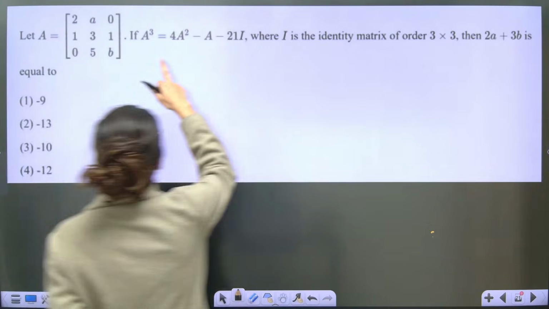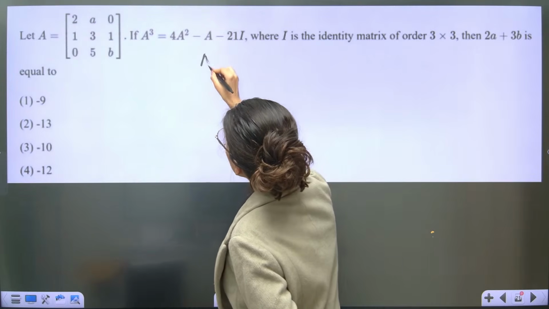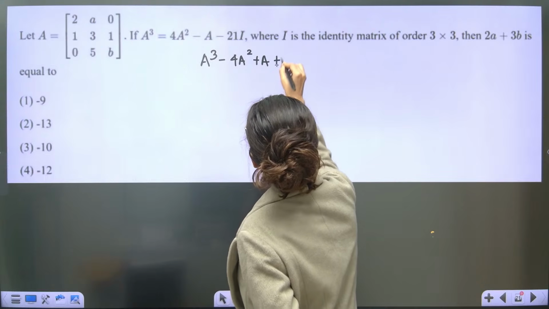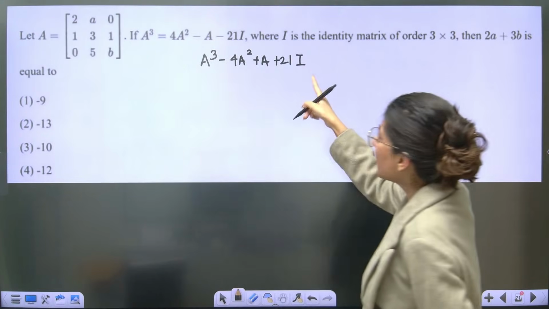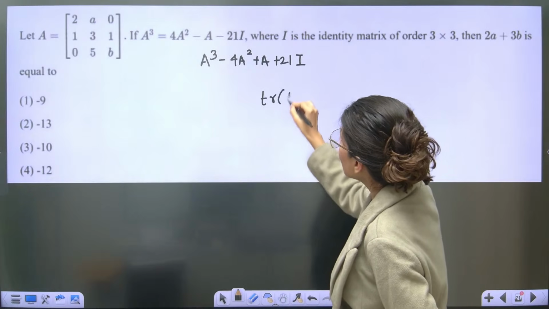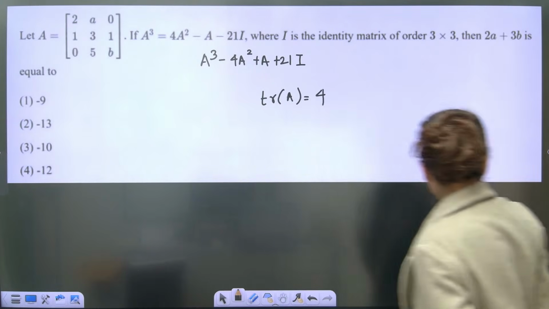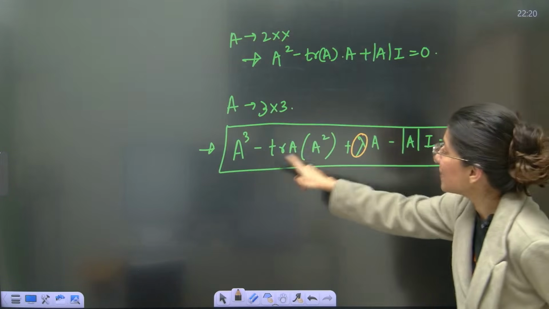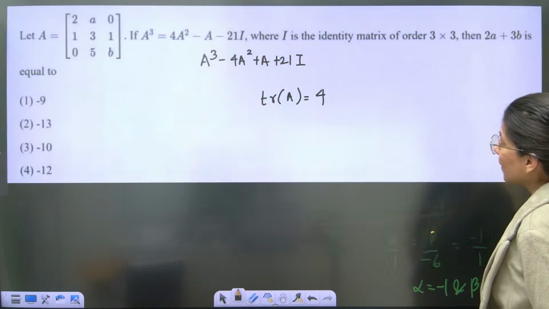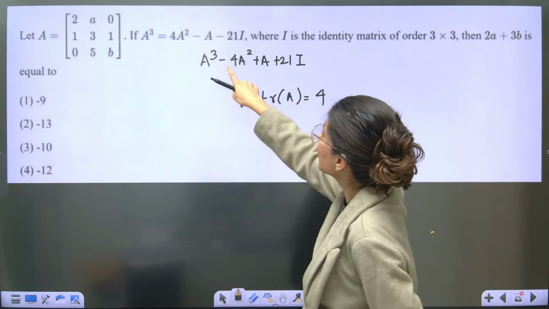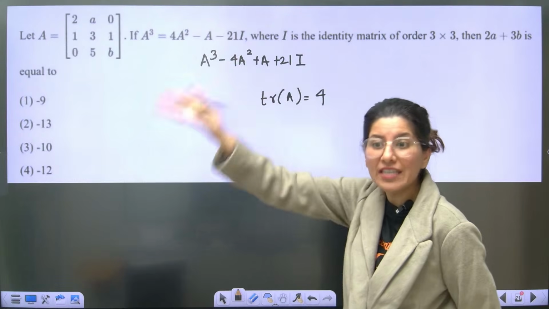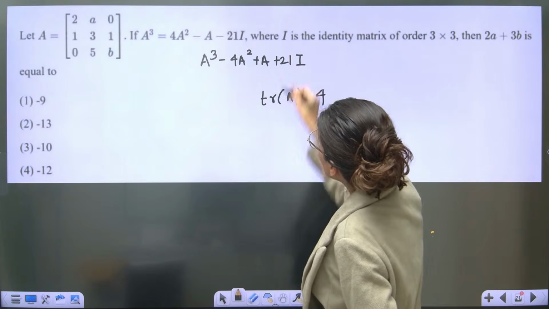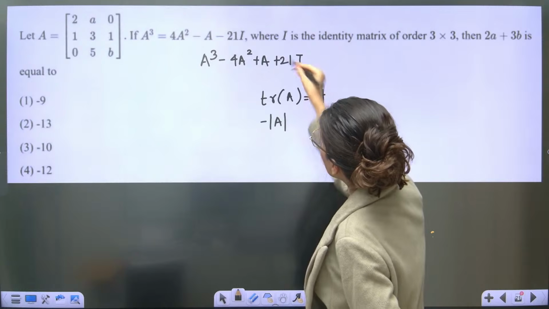So this is your A and this is C. Now they are giving you characteristic equation, cubic equation. Can you see? Plus A plus 21i. What does that mean? If you compare, clearly trace of A is 4. Yes or no? If you just go back, minus trace of A is the coefficient of x square. So minus 4, this is minus trace of A. That means trace of A is plus 4. Correct? Are you getting it? And what about this? This is 21. So minus determinant of A is equals to 21.